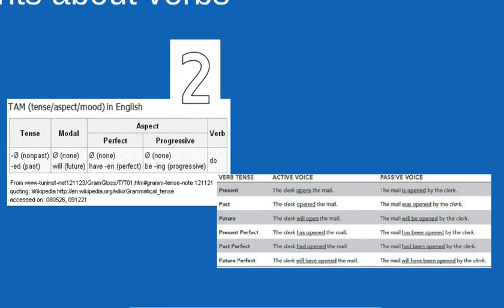I'm always going to refer to tense as present or past. Aspect is perfect or progressive or continuous. Voice is active or passive. And then, of course, the concept of modality as well, which adds a sense of mood to the sentence.